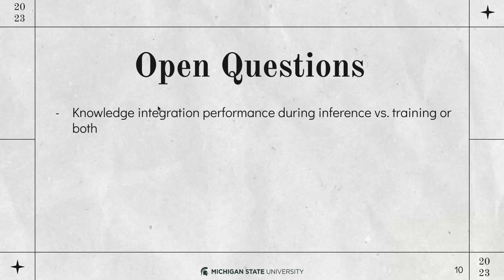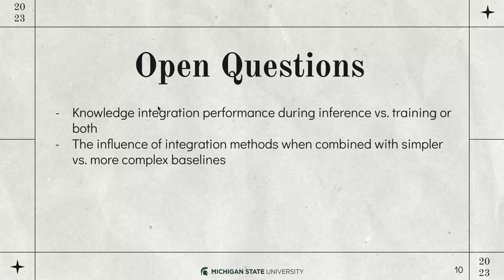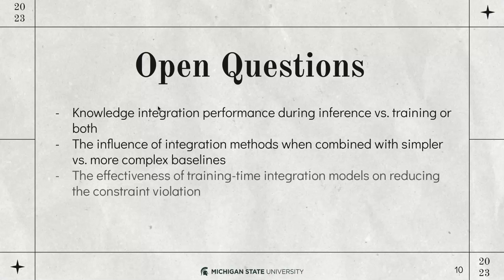For instance, it's really unclear what knowledge integration performance we can get when applying knowledge integration during inference, training, or both. There are no conclusive results that can show which one is really better. The influence of integration methods when combined with simpler versus complex baselines is not clear. Does it work better only when the model is simple? Does it work even on complex baselines, or does it depend on the type of constraints and so forth?